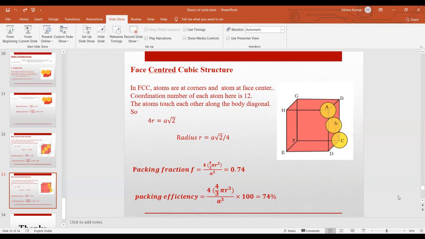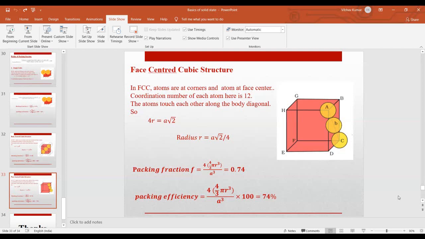In this way we get 14 different types of unit cells, and these unit cells are known as Bravais lattices. Then we have seen these 3 types of crystal structures: simple cubic, BCC and FCC. And for these crystal structures, we have calculated the radius and packing fraction.